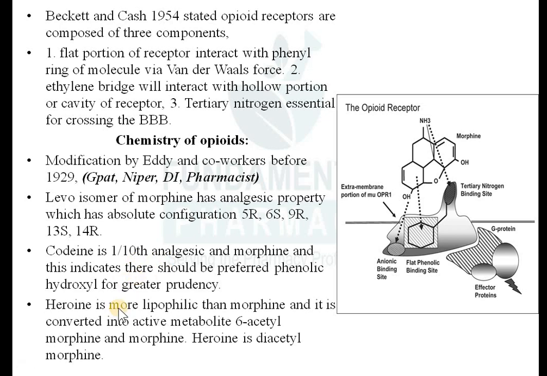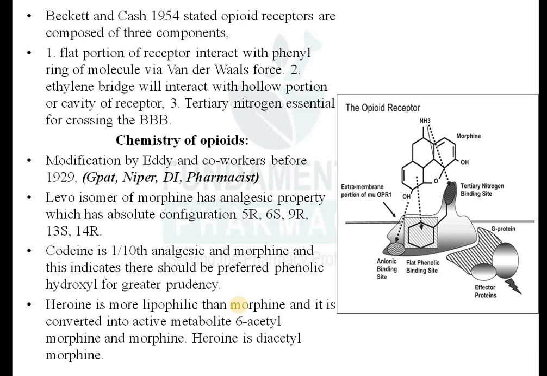Then again, heroin is a diacetyl morphine. Diacetylation of morphine imparts a high lipophilic character to the molecule, and that gives you heroin. So heroin is more lipophilic than morphine. It will increase the lipophilicity, and as lipophilicity is increased, it can easily cross the blood-brain barrier and become more potent. Because to cross a biological membrane, a drug molecule needs to be lipophilic, and to be eliminated from the body, a drug molecule needs to be water soluble.